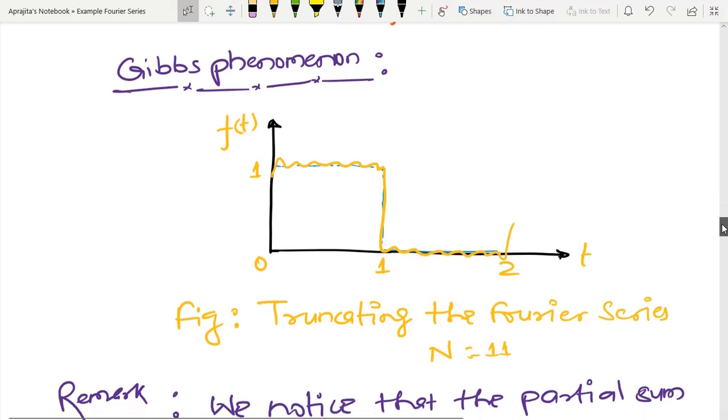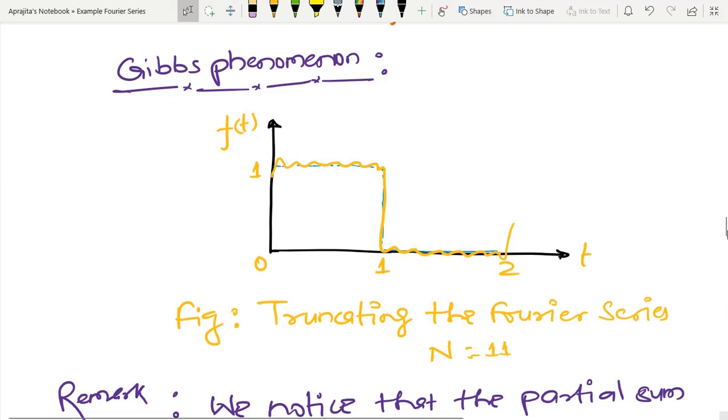So basically, in this phenomenon, here I have an exact periodic square wave, but whenever we represent it using an infinite series which contains trigonometric functions in terms of sine and cosine, you can see that the graph is basically oscillating if n is not very large.